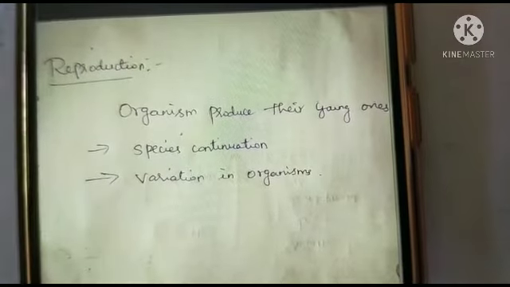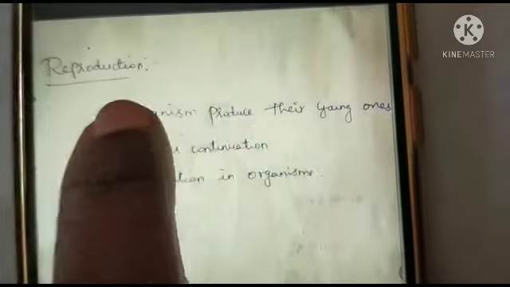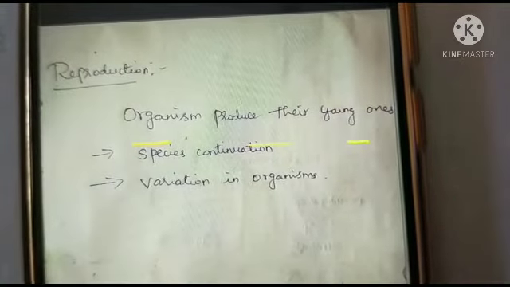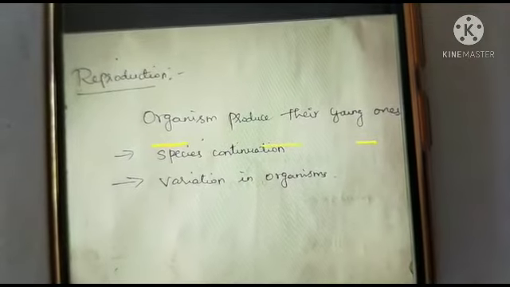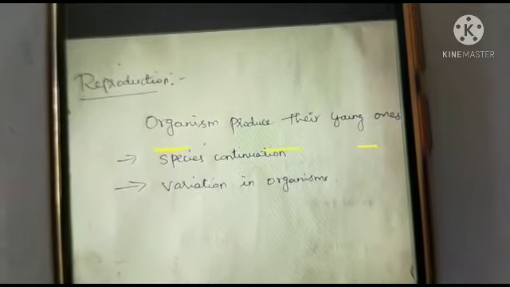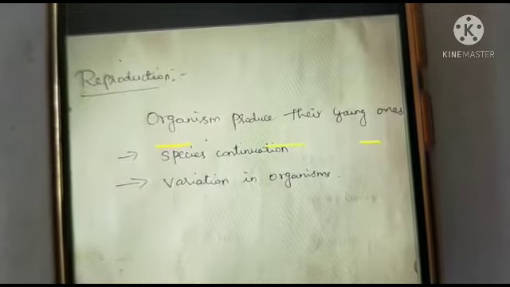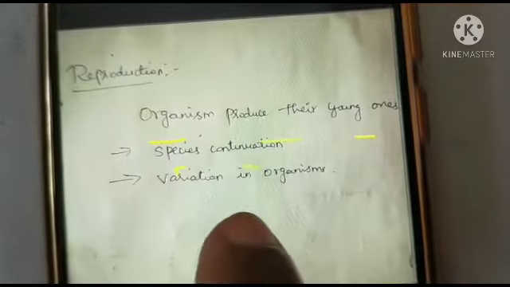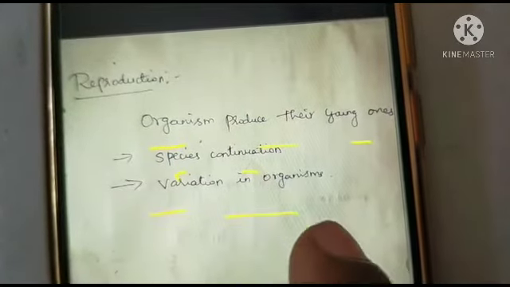What is called reproduction? Reproduction is the biological process by which the organisms produce the young ones. Otherwise, we can say through this process, all the living organisms are producing the progeny. Okay, can you list out the merits of the reproduction? Good. Reproduction helps to ensure the species continuation, as well as it helps to bring out the variation in the organisms.